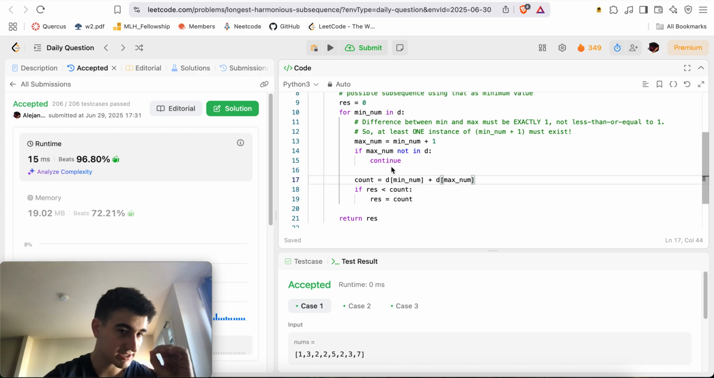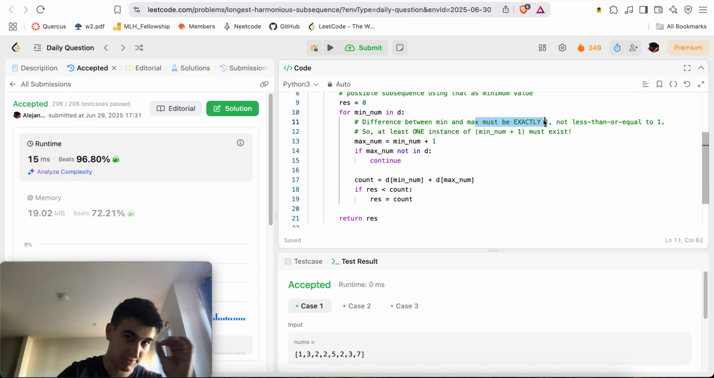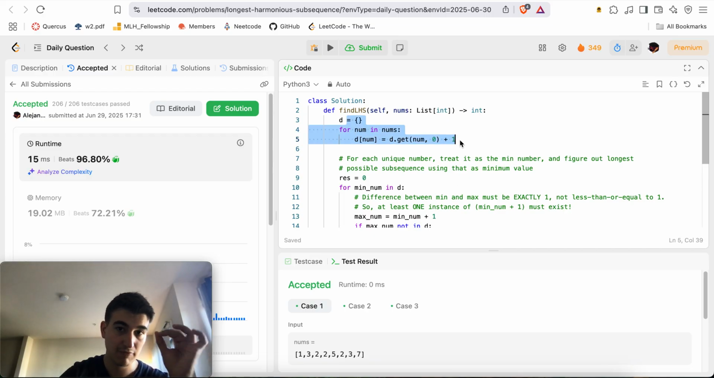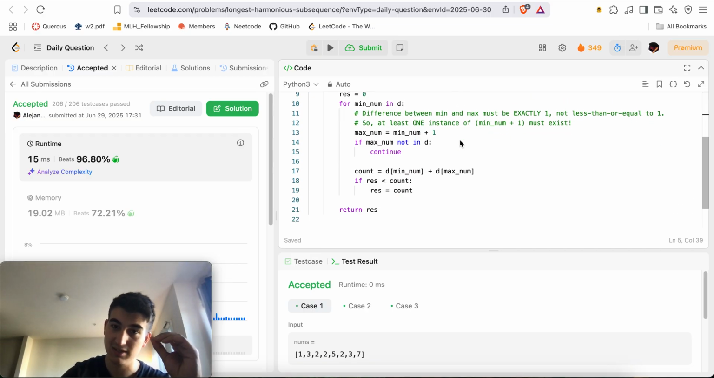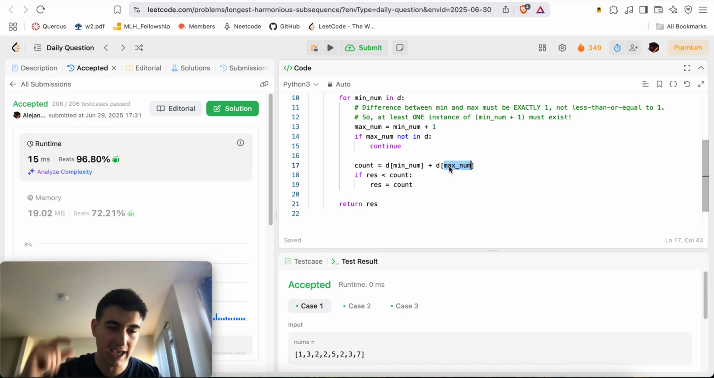So now, what is going to be the longest subsequence? Well, I'm only allowed to use instances of min num, and I'm only allowed to use instances of max num, because if I use any other number that's larger, smaller, whatever, it'll mess up the difference between min and max must be exactly 1. So I can only use instances of min num and instances of max num. Now remember, in our dictionary, for every single number, we kept track of its frequency. So how about I use every single instance of min num, and I use every single instance of max num, right? That way I'll have the longest possible subsequence, because I'm going to use literally every single instance of the minimum number and of the maximum number that I can.